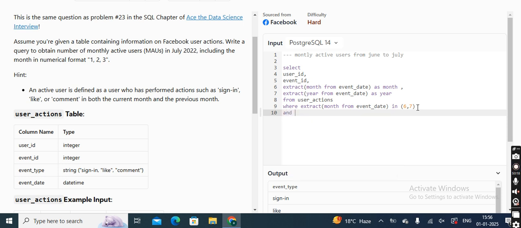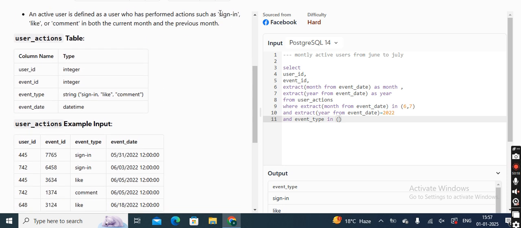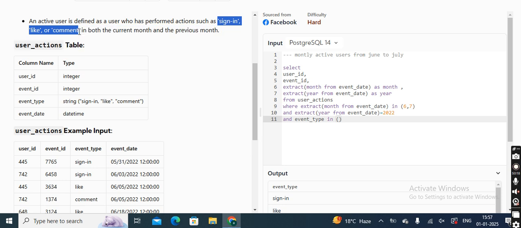And the function I will use in the next part: what will be my year? Because they are specifically writing here 2022, it is equal to 2022. And now we come to the hint part. In the hint, they are saying event type should be inside this thing. So our event type in signed in, comment or like. I just copy this and leave it here and remove the or part from there.